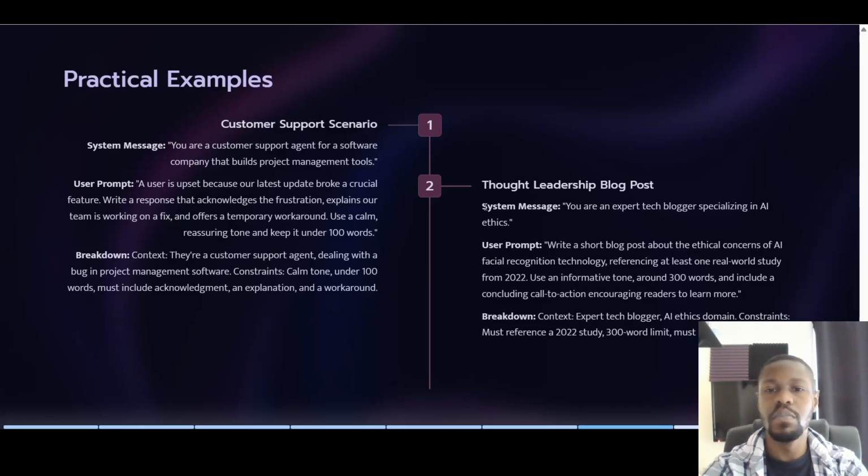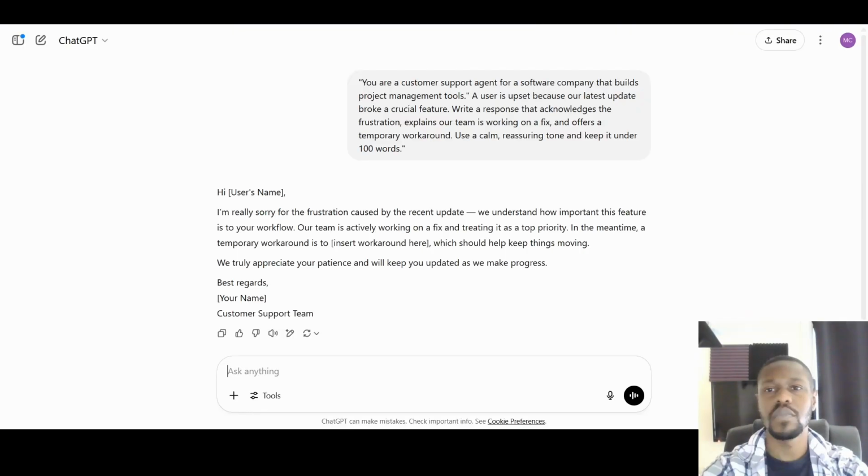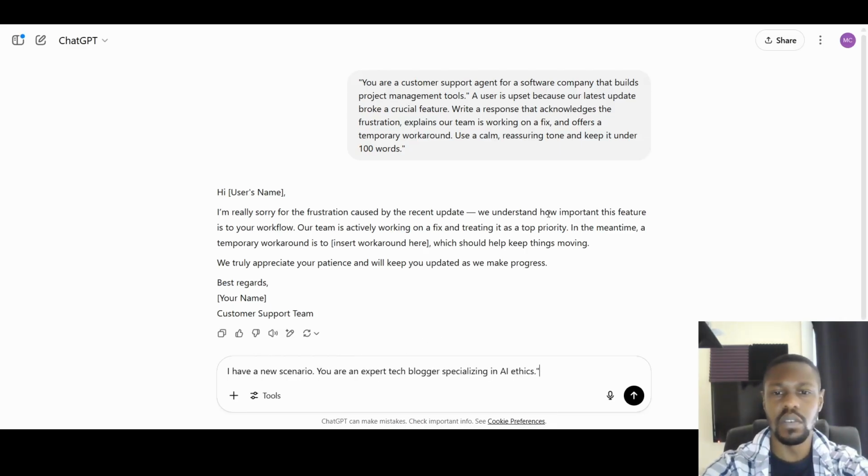And we've got a separate example here, a second example for a thought leadership blog post. So let's go ahead and paste this one in also. Just so the AI doesn't get confused, I'm going to say I have a new scenario. You are an expert.